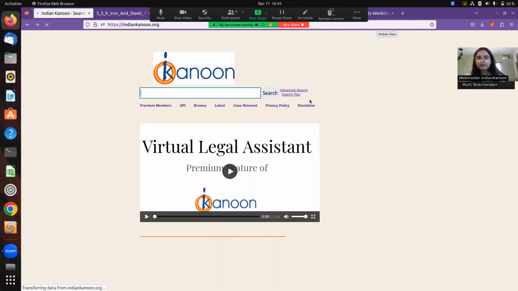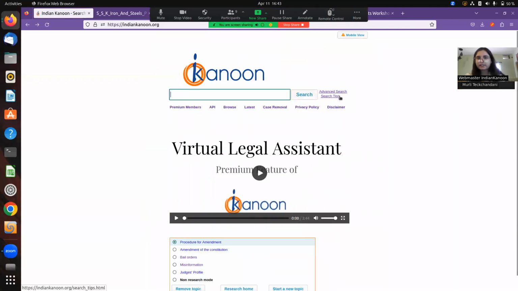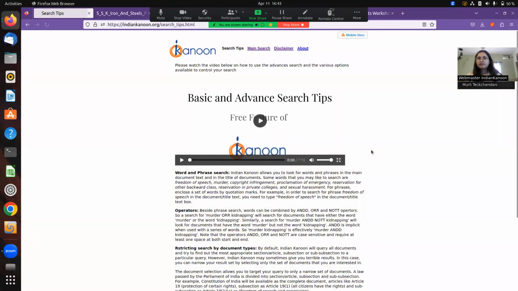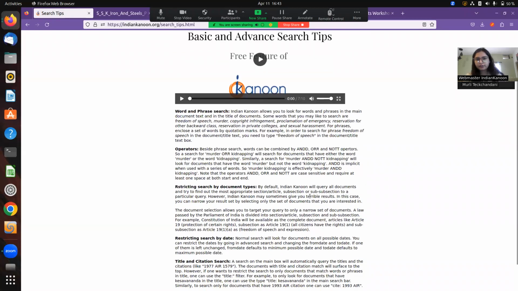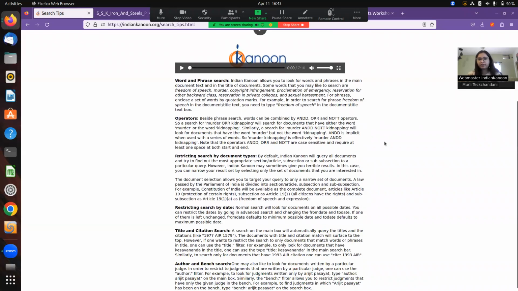So here you can see, on the home page itself, on the right below advanced search, there is search tips. These are a few of the search tips that Sushant has formulated within the database for you to reach your document, because again, the plethora is massive. So first is word and phrase search, which is what I would also suggest if you have a certain phrase. And again, I would like to hammer down the fact that there are a few phrases that we understand in general senses, and there are specific phrases that the court uses.